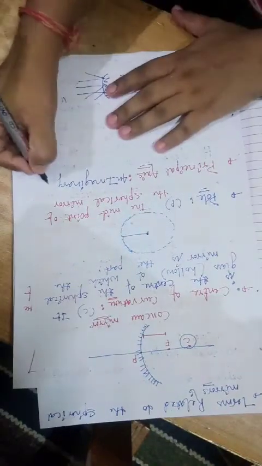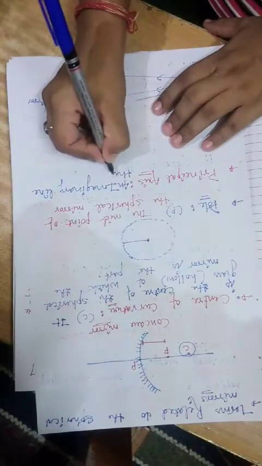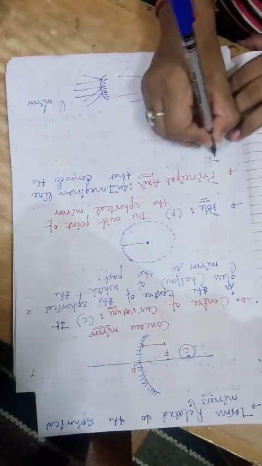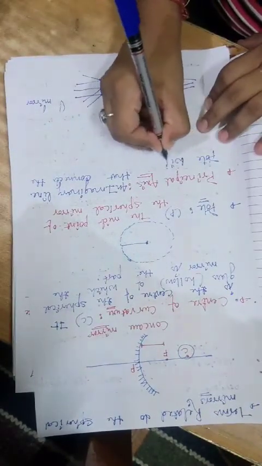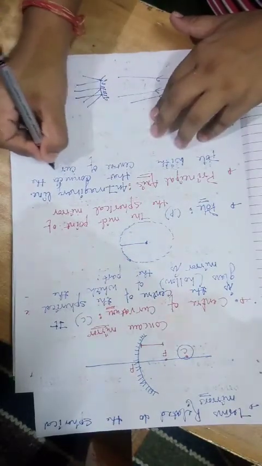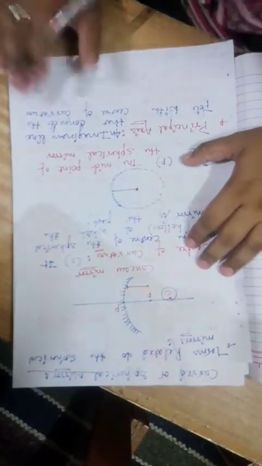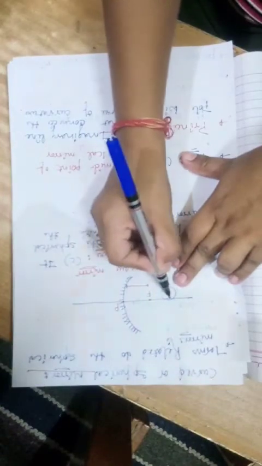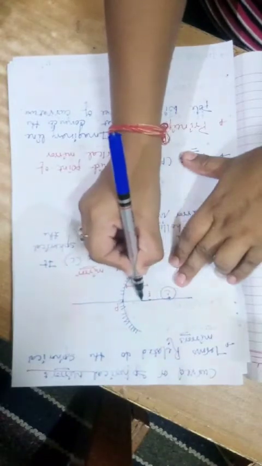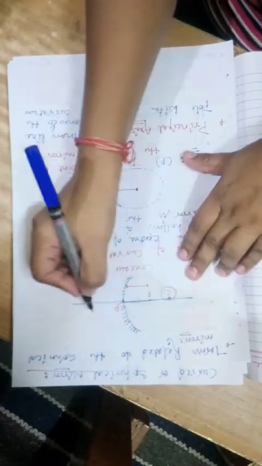It is an imaginary line that connects the pole with the center of curvature. Let me show you. This is the pole, this is the center of curvature, and the line between the center of curvature and the pole is termed the principal axis. Okay, let me just write.